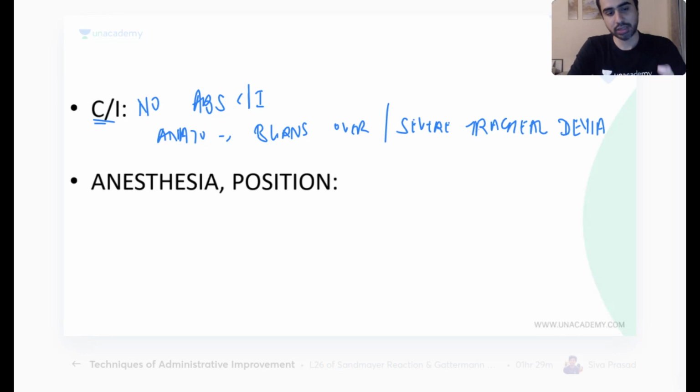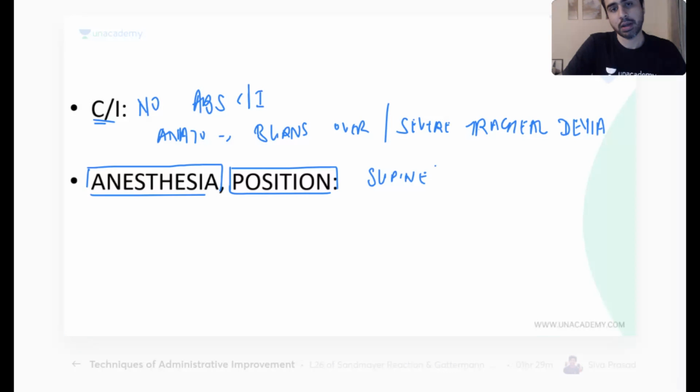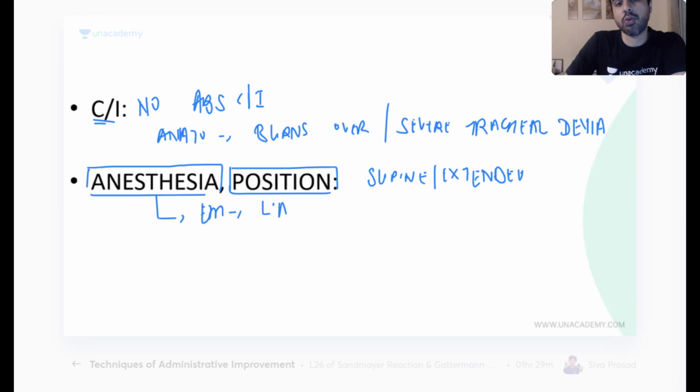So these are your indications, contraindications. You say definition, types, indications, contraindications, where applicable. Then you talk about anesthesia and position of tracheostomy. Supine, neck extended. Of course, he has to be supine. Neck should be extended to push the trachea in front, not flexed. Anesthesia. So if you are doing an emergency, you may give local anesthesia, or if he is unconscious, you give no anesthesia.